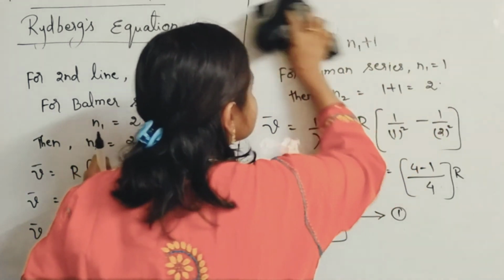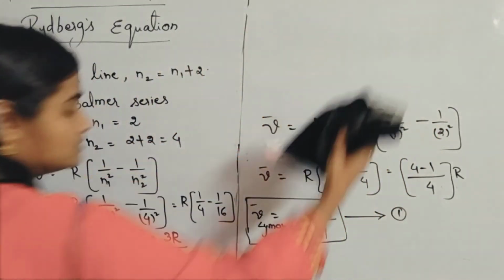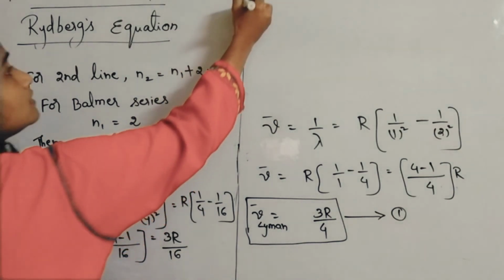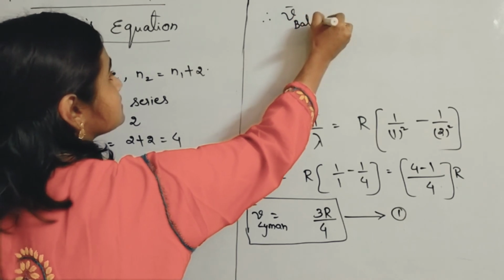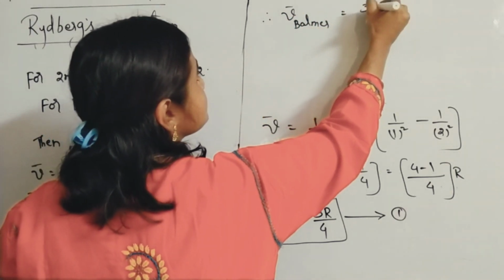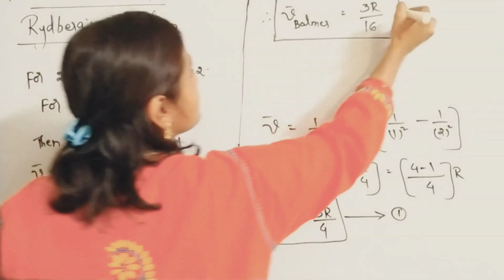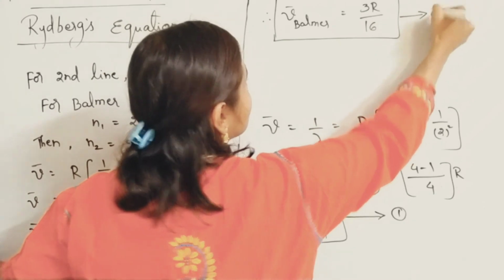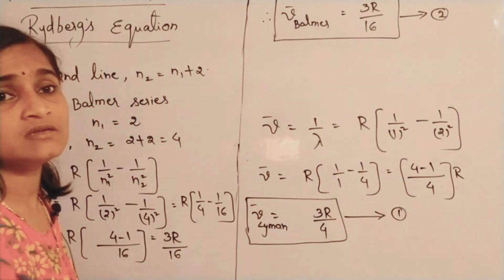Nu bar for Balmer series is equal to 3R by 16. This is the first equation and this will be your second equation.